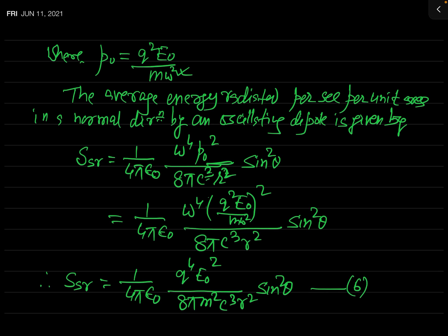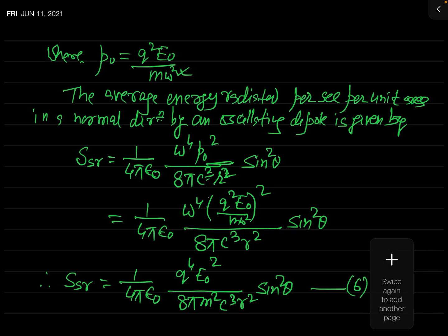And now, in case of a plane wave, what will be the magnitude of the Poynting vector of the incident wave? Because our final aim is to calculate the differential scattering cross section, and in the expression of differential scattering cross section we have the magnitude of the Poynting vector of the incident wave, because you have seen in the first lecture on this chapter what is the expression for differential scattering cross section.